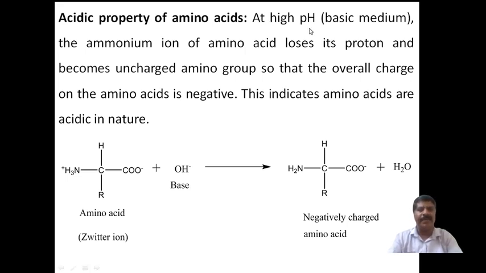Therefore, at high pH value, in basic medium, the ammonium ion of the amino acid loses its proton and becomes an uncharged amino group, so that the overall charge of the amino acid becomes negative. This indicates that the amino acid is acidic in nature.